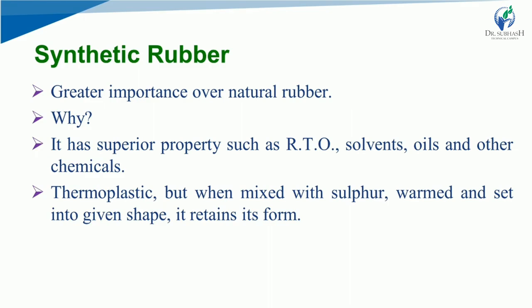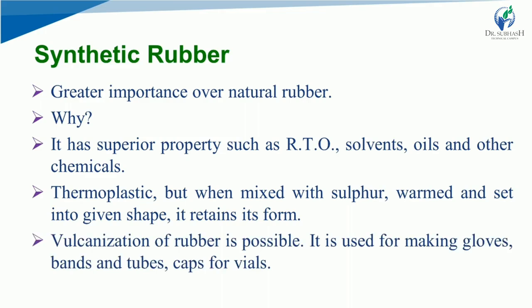Thermoplastic rubber is a type of rubber which we will see in the coming video, but when mixed with sulfur, warmed and set into a given shape, it retains its form. Vulcanization of rubber is also possible. It is used for making gloves, bands and tubes, caps for vials.